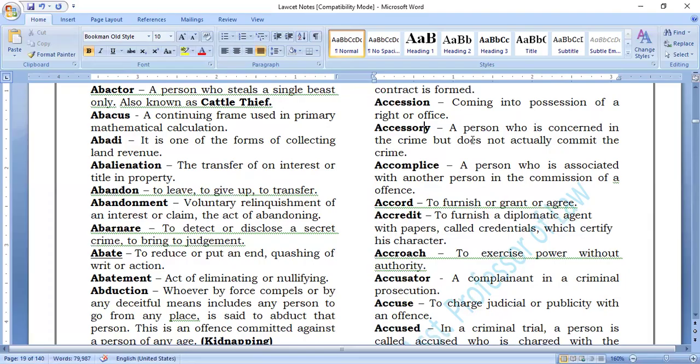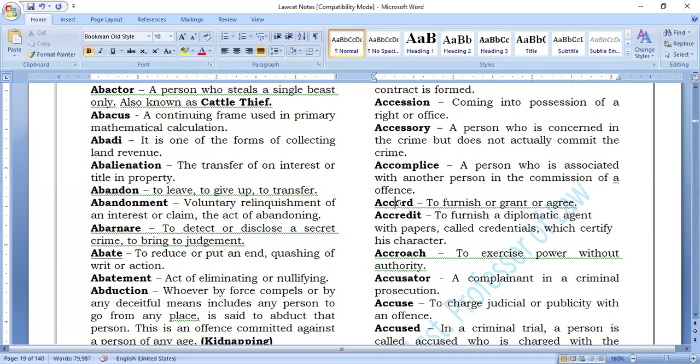accessory. A person who is concerned in the crime but does not actually commit the crime is known as accessory. And a person who goes there with the person who is committing the crime is called an accomplice. Accessory means indirect involvement. Accomplice means directly involved.